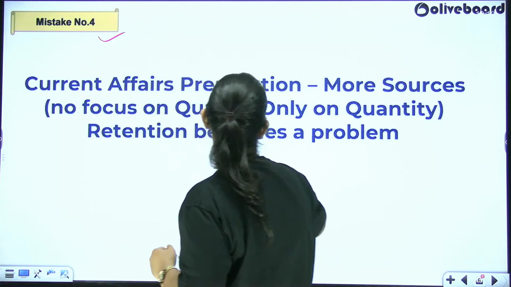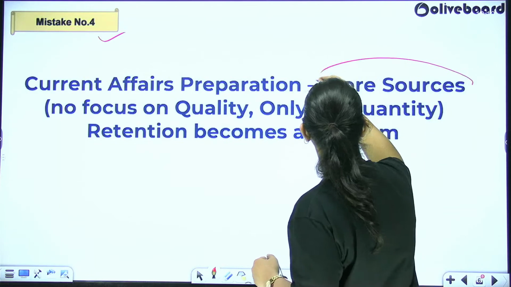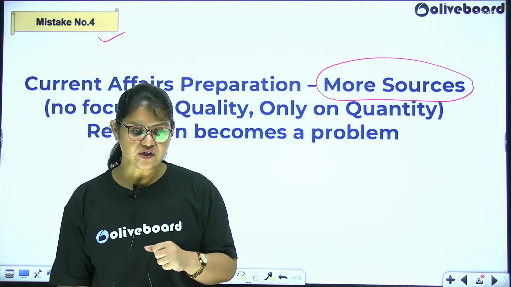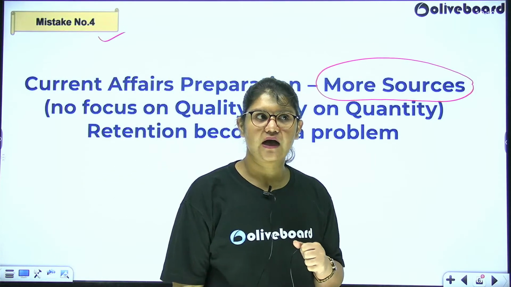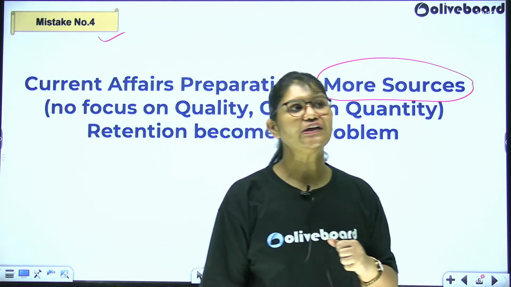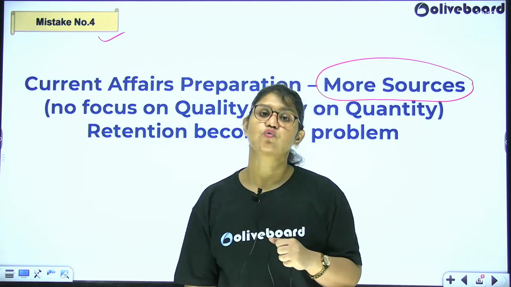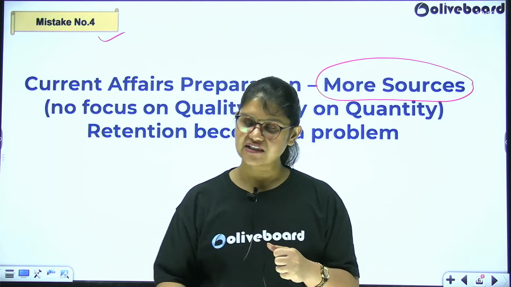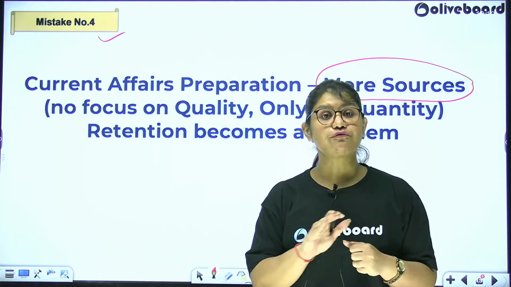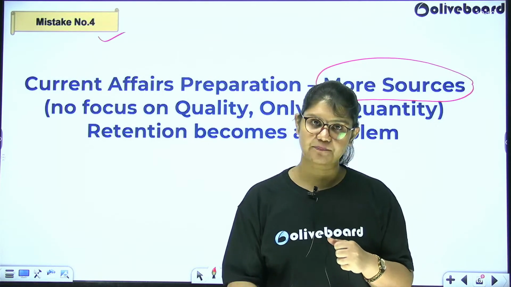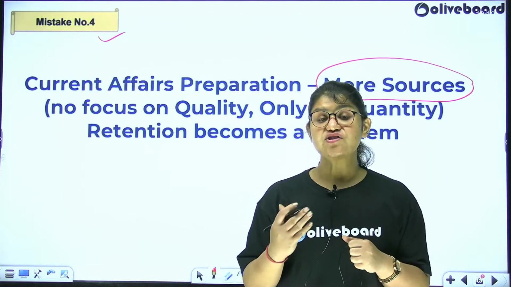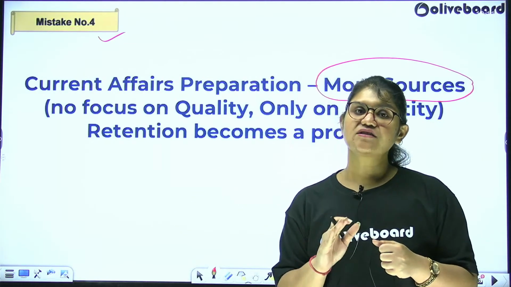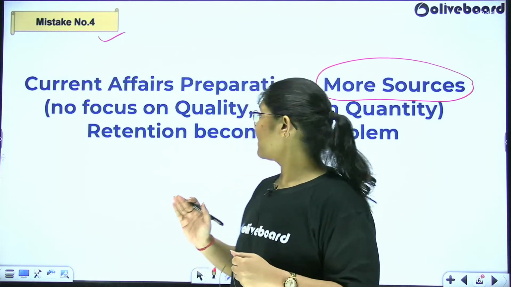Current affairs preparation, more sources. I get a lot of queries even when I'm taking the super mentor sessions or talking to students in general. This is a very common query among the aspirants: do we need to refer to any other sources for current affairs preparation? I understand it's very genuine. We need to do our best and make sure we are not missing out on some coverage or news articles, but just hold yourself back, because quantity is not important, but quality is very important.